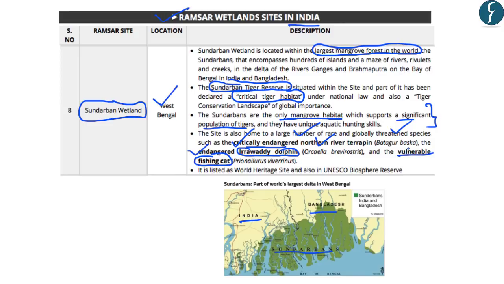Further, you should note that it is listed as a World Heritage Site and is also included under UNESCO's World Network of Biosphere Reserves, or the Man and Biosphere Programme of UNESCO. So all these aspects and facts related to the Sundarbans can be extremely important for us from the preliminary examination point of view.